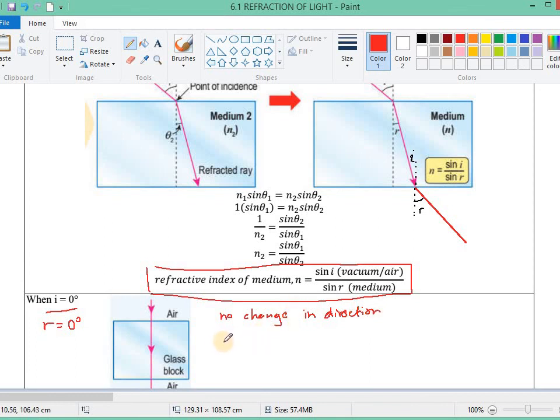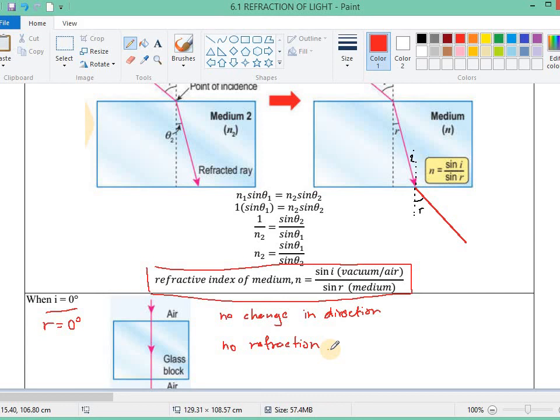So we say that there is no refraction. This is the same as in other kinds of waves. Whether it's a water wave or sound wave, if there is no change in direction, then we take it that there is no refraction.